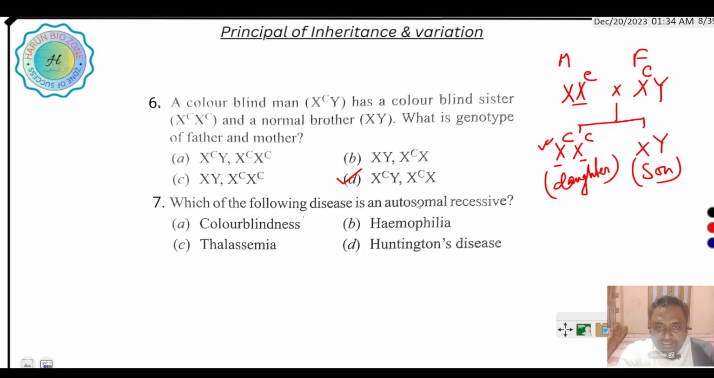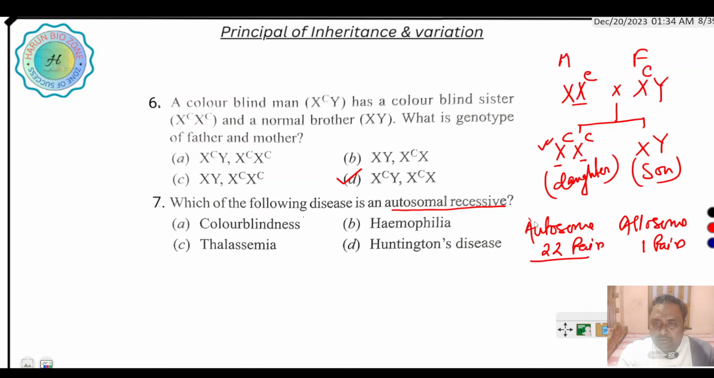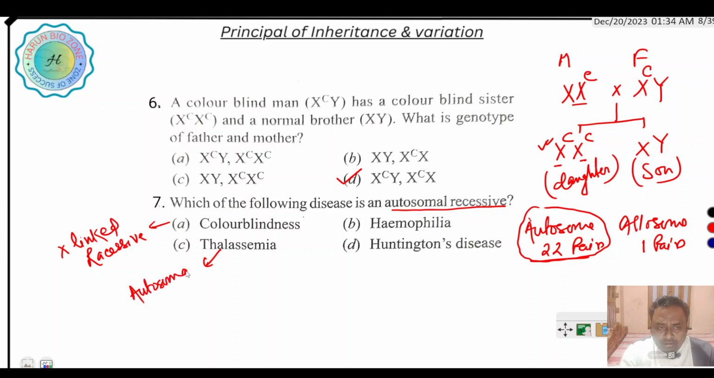Which of the following diseases is an autosomal recessive disorder? In our body, there are two types of chromosomes: autosomes and allosomes, or sex chromosomes. Autosomes are 22 pairs and one pair is allosome, total 23 pairs. So in which disease are the autosomal chromosomes affected in a recessive manner? First, color blindness. Color blindness is an X-linked recessive disorder, whereas thalassemia is an autosomal recessive disorder.